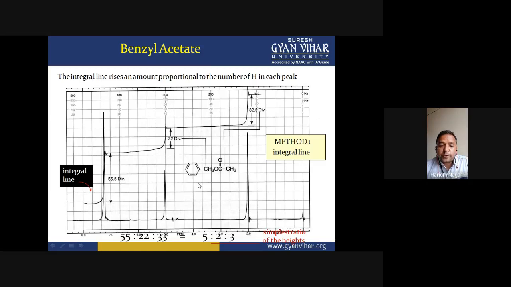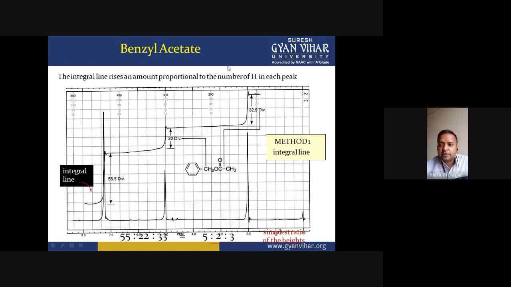So integration of peak means whatever the number of protons under each type of group, results in the peak area in the same ratio.